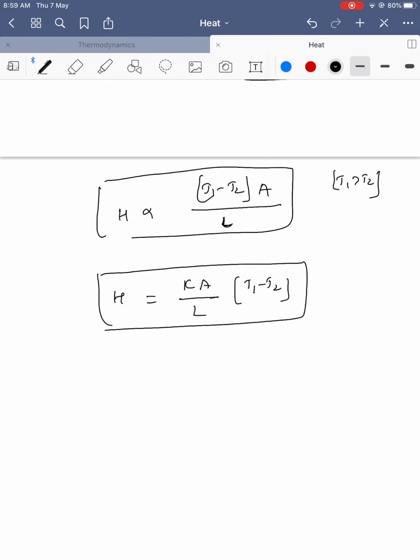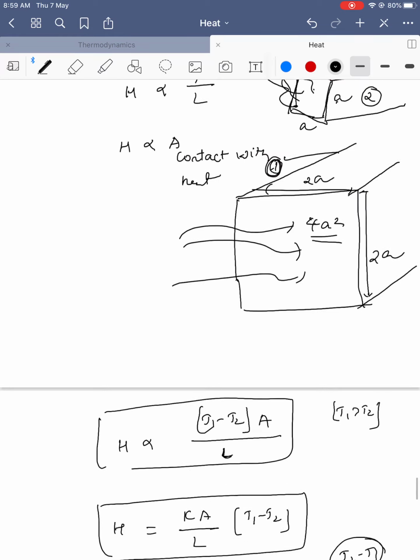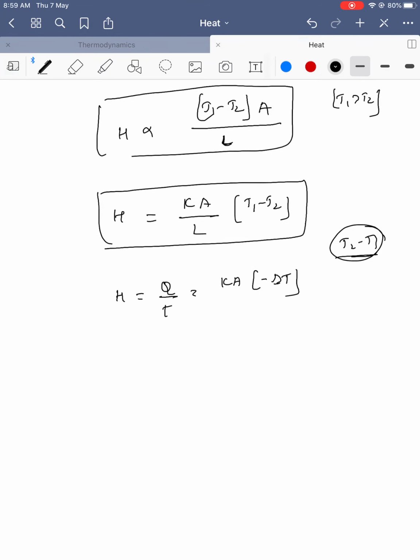To write in simpler form, H is nothing but Q by t, which is equal to KA and minus, I am writing minus delta T, where delta T is nothing but T2 minus T1, right? So which direction does heat flow? Heat flows from high temperature to low temperature. Always remember, heat transfers from high temperature T1 to low temperature T2. And one important criterion I will explain in the next part. So Q by t is KA delta T by how much? The length, delta L.